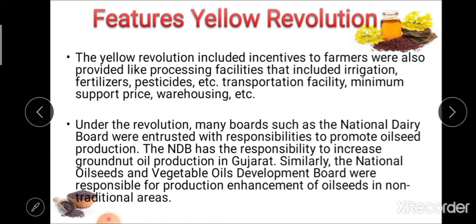Similarly, the National Oilseed and Vegetable Oil Development Board was responsible for enhancing oilseed production in non-traditional areas of India.